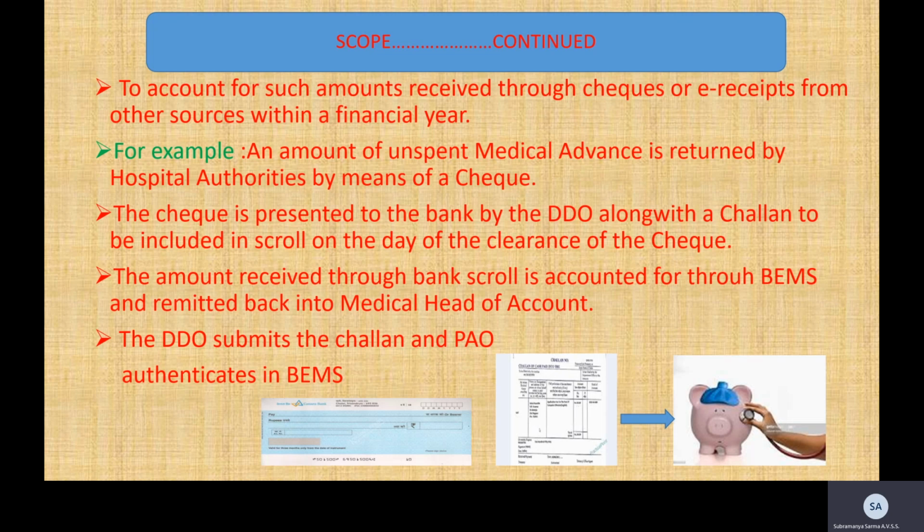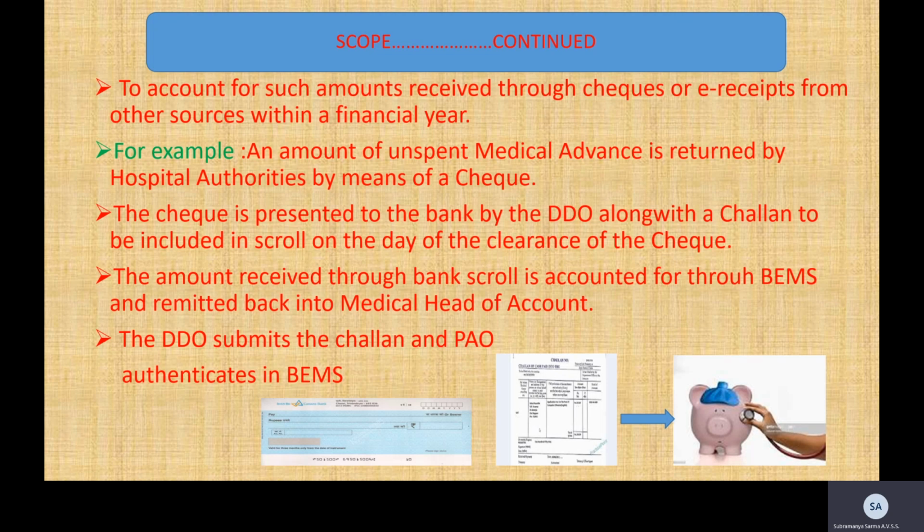Once this is done, the bank clears the check and includes that amount in the day scroll of this DDO, under the payment control of the PAO. Once the day scroll is done, it is sent to the PAO for accounting purposes, that is, how much has been paid and how much has been received. That is, the receipts and payment scroll will come to the PAO.